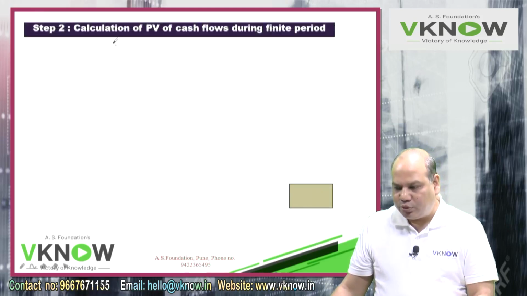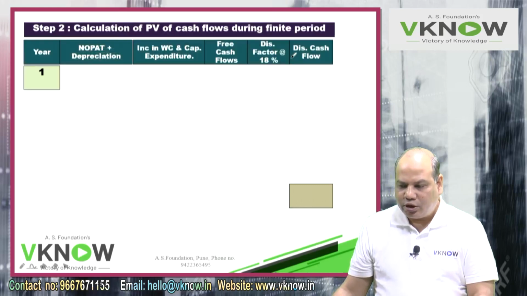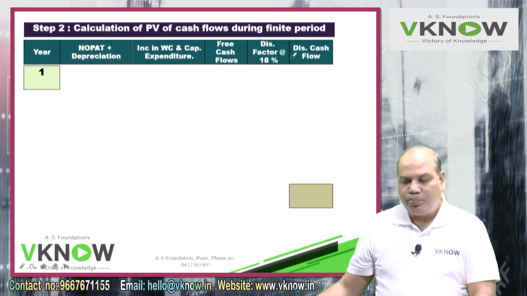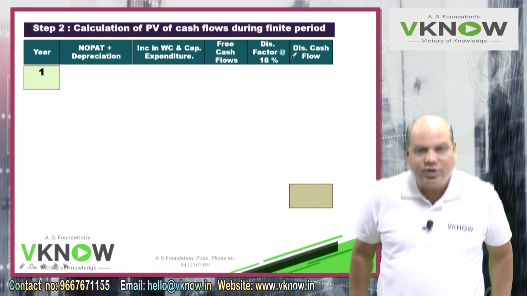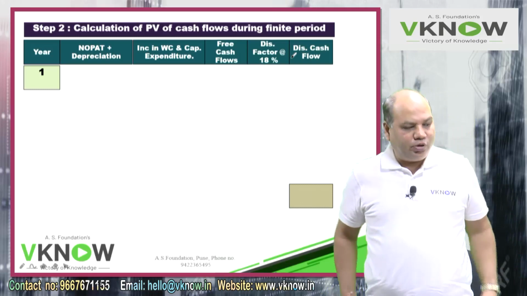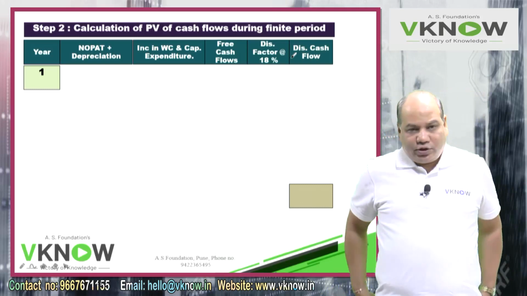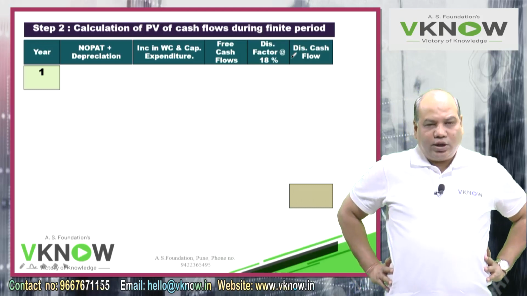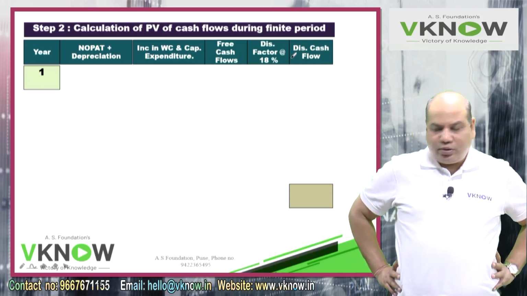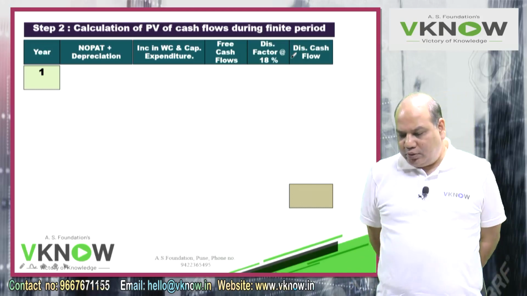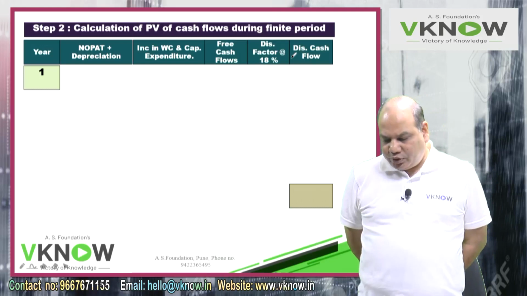So now write down step 2, calculation of PV of cash flows during the finite period. First 6 years we'll estimate for individual years. After 6 years, cash flow will either not grow or grow at the rate of 4% forever. Write down one table first. First write down a table with 6 columns, year.